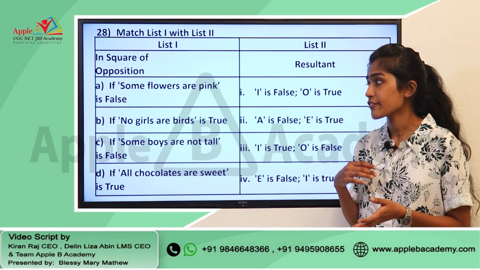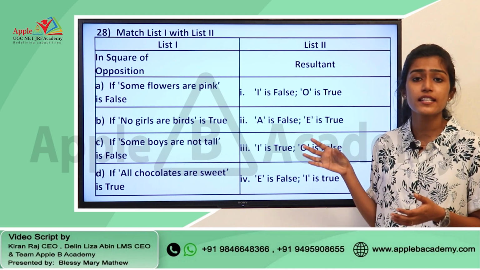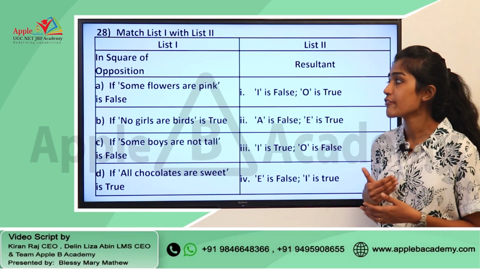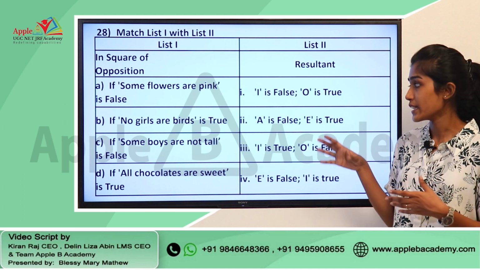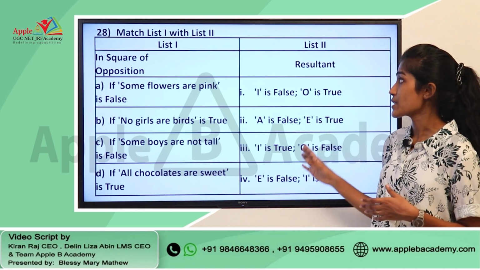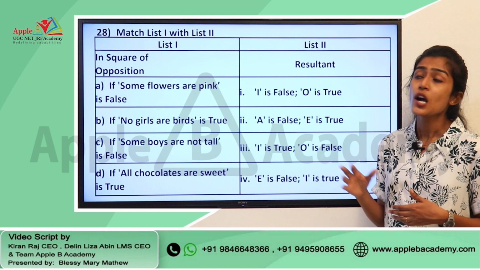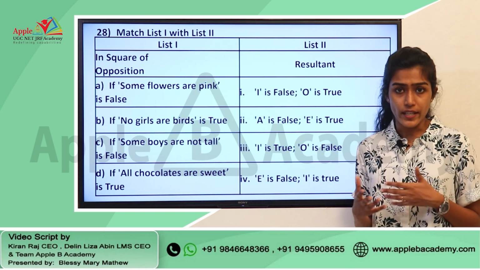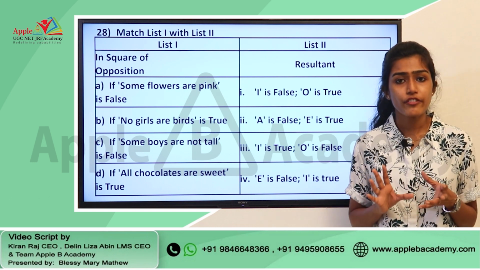If we consider option A, it says that some flowers are pink is false, then what are the options that you can pick out from the resultant that is given in list 2? That is the kind of question. This is basically from the area square of opposition.